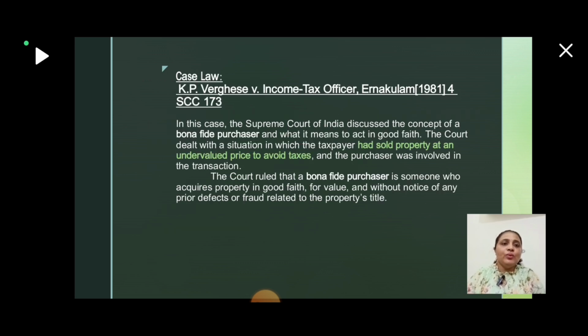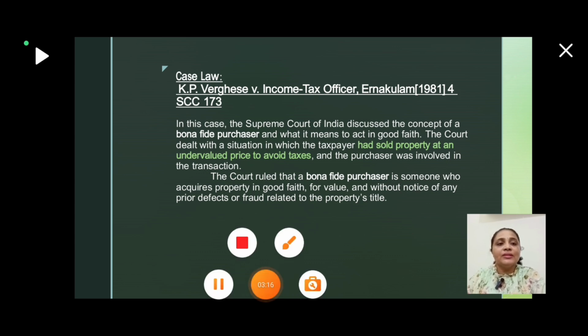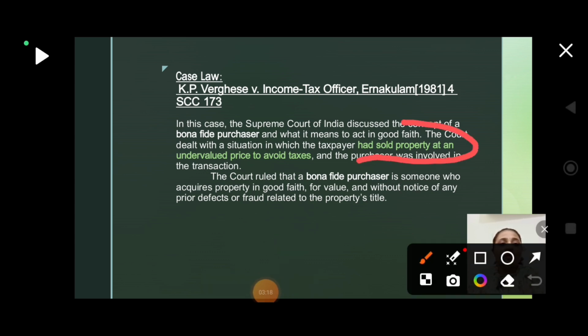Now a case law: KP Varghese versus Income Tax Officer, Ernakulam. It is a 1981 case. In this case, the Supreme Court of India discussed the concept of the bona fide purchaser and what it means to act in good faith. The court dealt with a situation in which the taxpayer had sold property at an undervalued price to avoid tax. What he has done is sold the property at an undervalued price to avoid taxes.